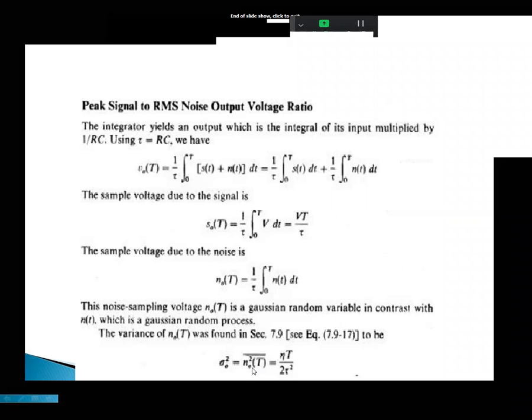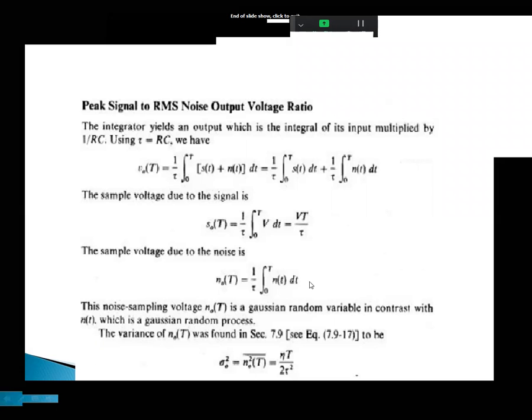This is the variance of the noise curve, which is equal to eta t by 2 tau square. The variance of the noise n naught of t is called sigma naught square, that is eta t by 2 tau square.